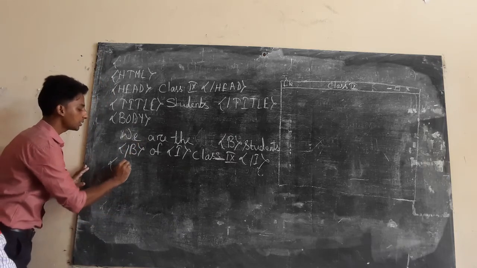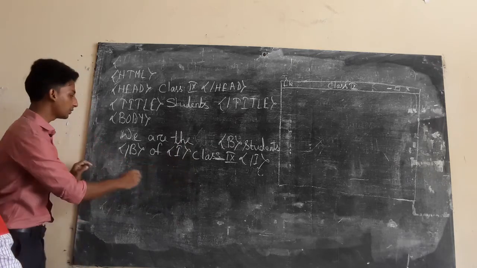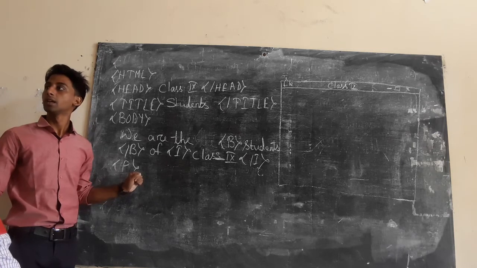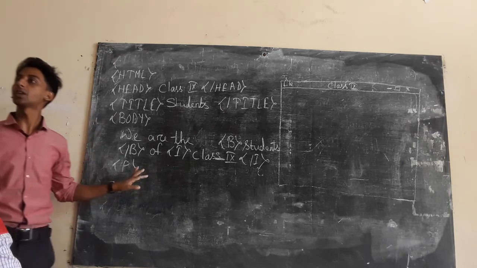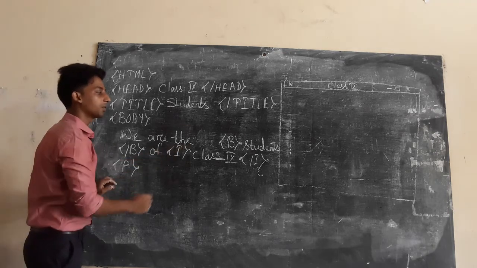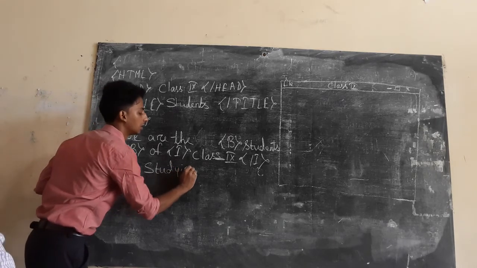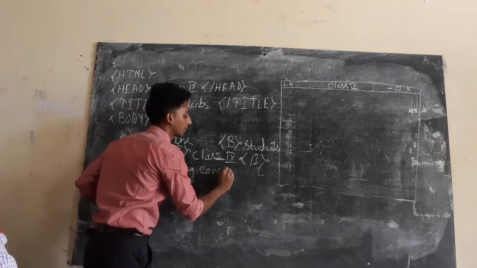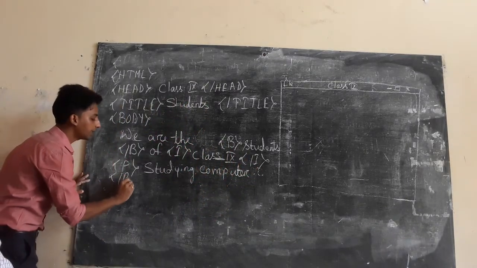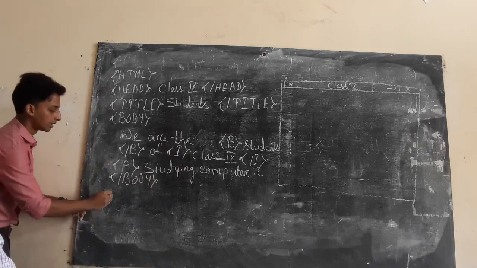Now body you close, or if you want to give now next paragraph, change the paragraph. Then what you have to do? Paragraph tag you have to use. P. This is the open element, not container. Close tag is not there in paragraph. Okay? Paragraph close tag is not there. We are the students of class 9 studying computer. Now I am going to show you the output. Okay, what will come. Now you have to close this one body, then HTML.